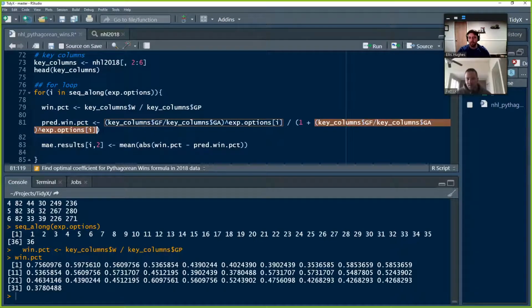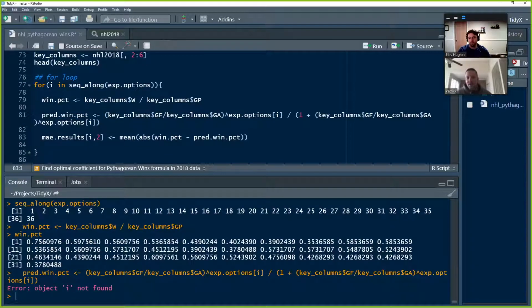And it's going to deposit each time that value into our MAE results data frame. What it's depositing is the value into row i for column 2, which is where we store the mean absolute error, which is right there in the formula: the absolute difference between the observed win percentage and the predicted win percentage.